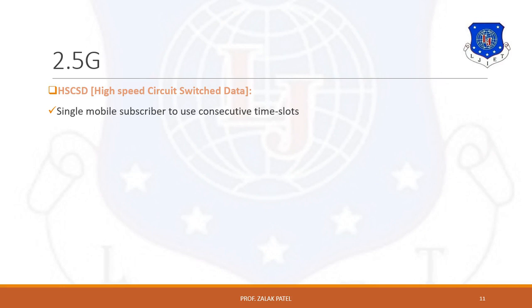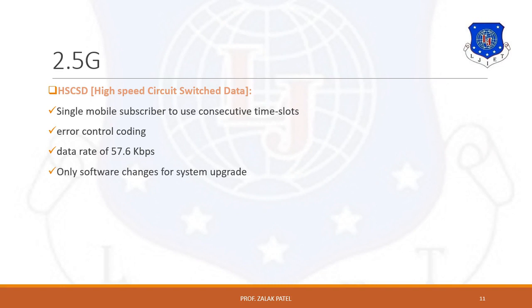Because of that, it provides higher data rate compared to GSM. That means it provides approximately 57.6 kbps of data rate. It also provides error control coding, which is also used to increase this data rate, approximately 57.6 kbps. Only software changes are done for system upgrade, means no need to change the hardware.